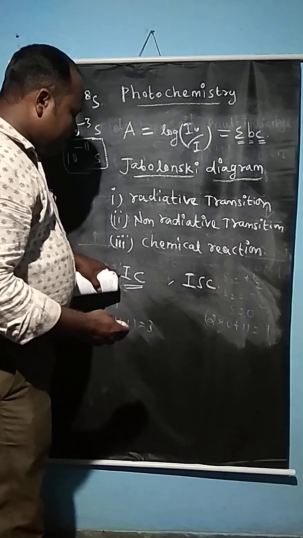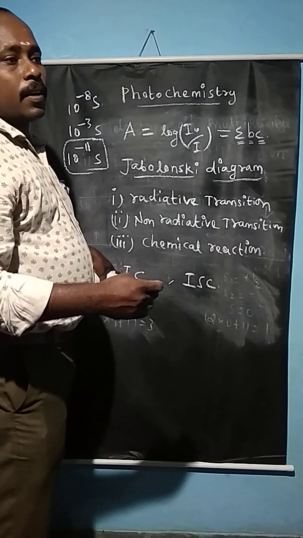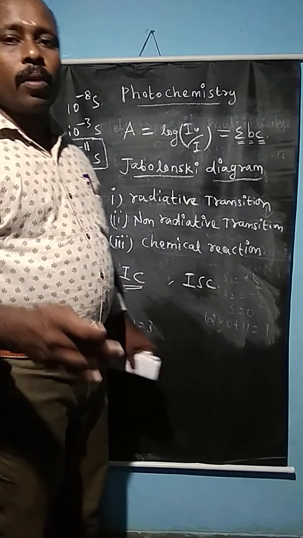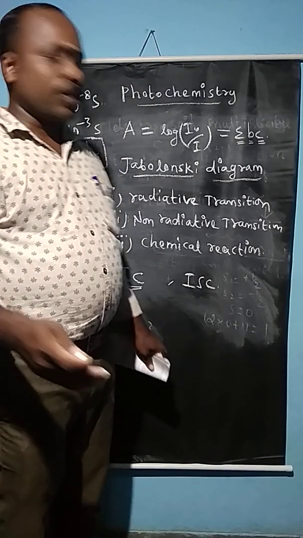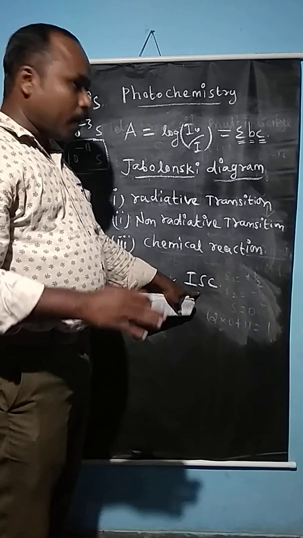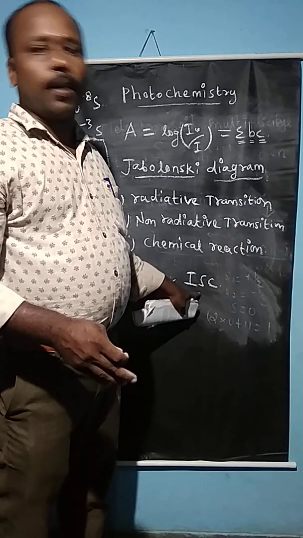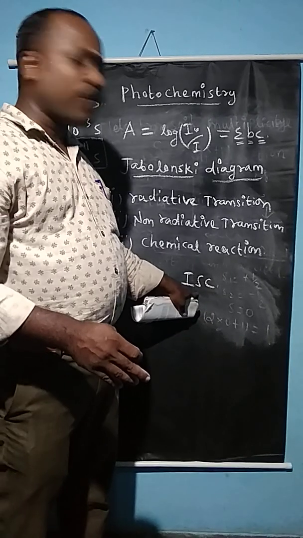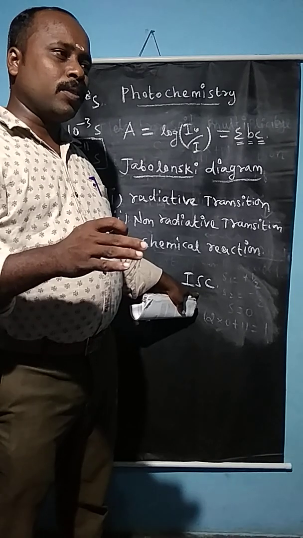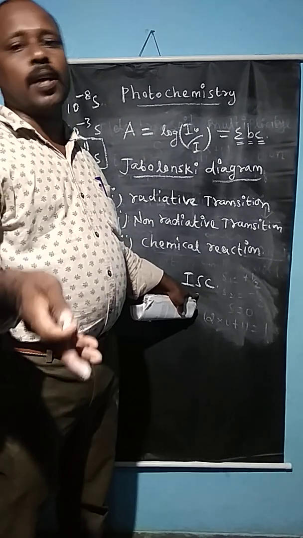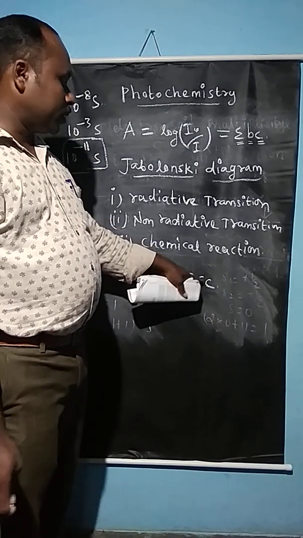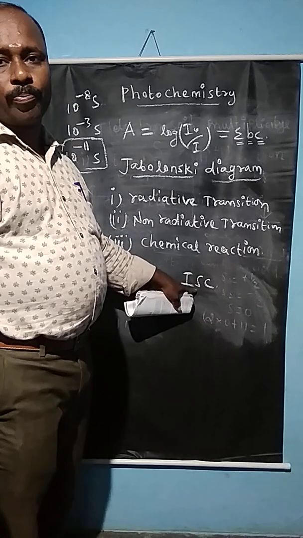Internal conversion also takes place between triplet excited states, that is, T3 to T2 or T2 to T1. But inter-system crossing is a spin forbidden transition. It is not a spin allowed transition. It is a spin forbidden transition in which the molecule is converted from a singlet excited state to a triplet excited state. That is inter-system crossing.